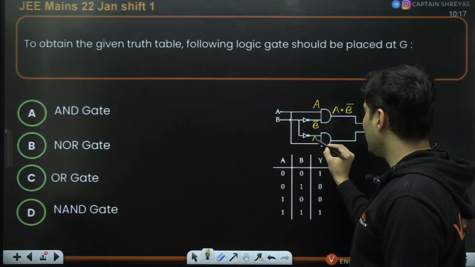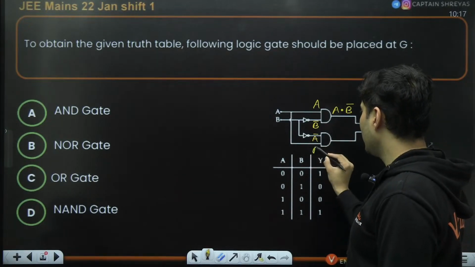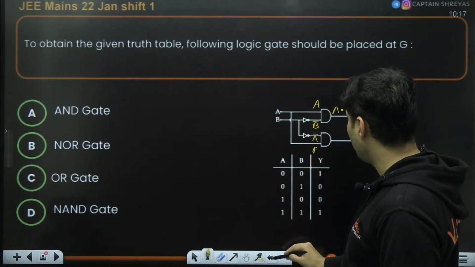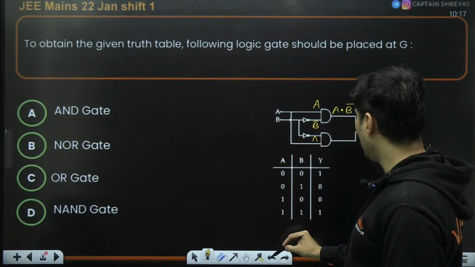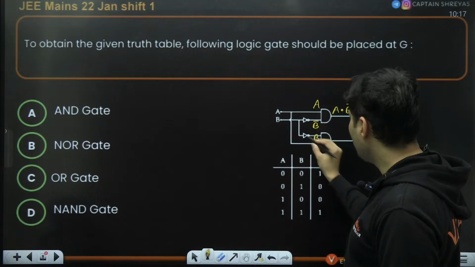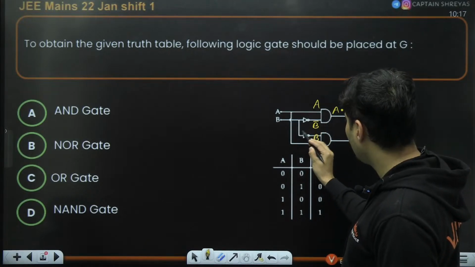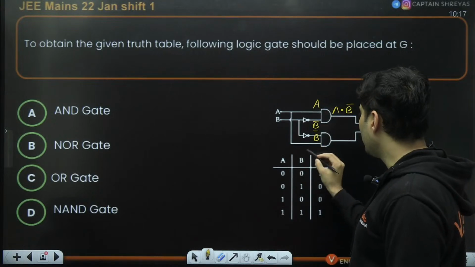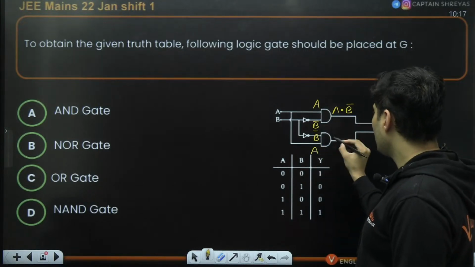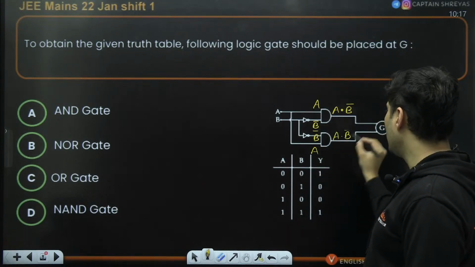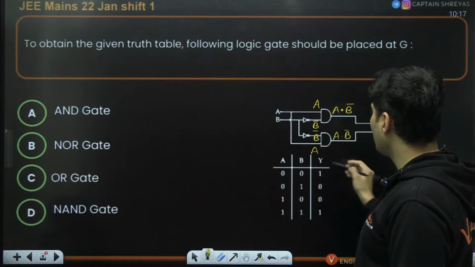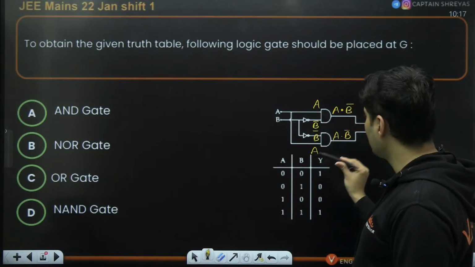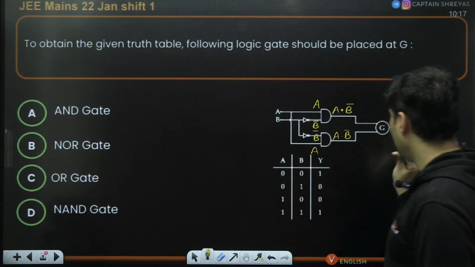This will be basically A bar. This is also again becoming B bar if I'm not wrong. Why is it again becoming B bar? Okay, weird. But anyways, this is again A. So this will also be A dot B bar. Now A dot B bar, A dot B bar is coming 2 times, unless they did a printing mistake in this. But I think they would have done a printing mistake.